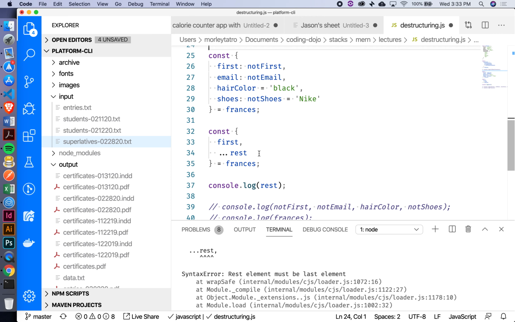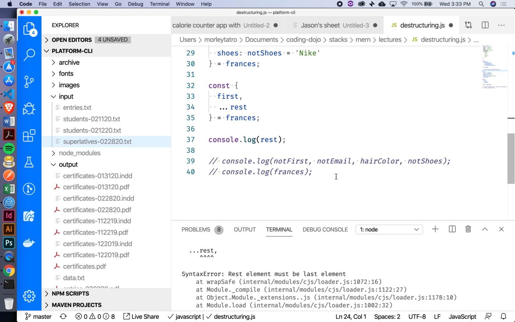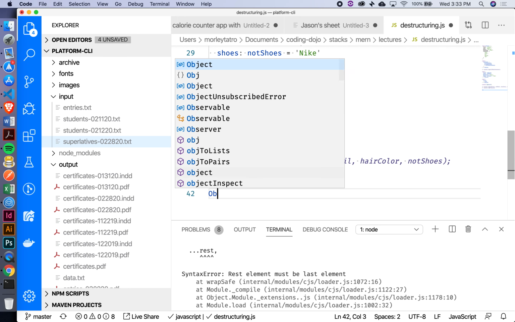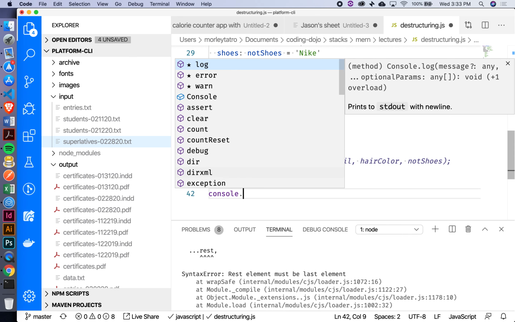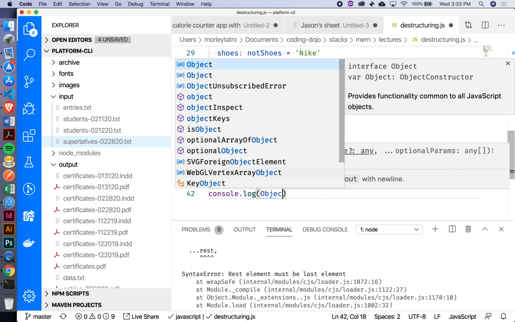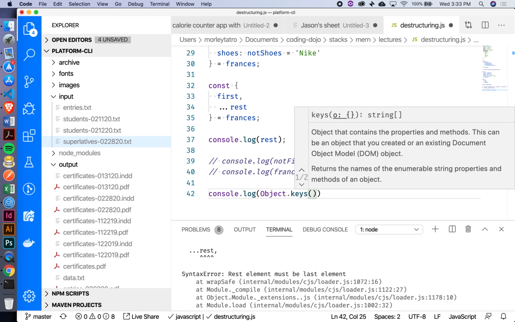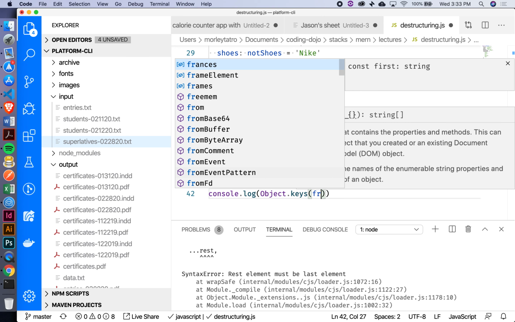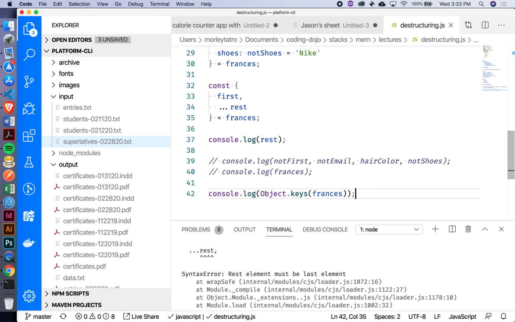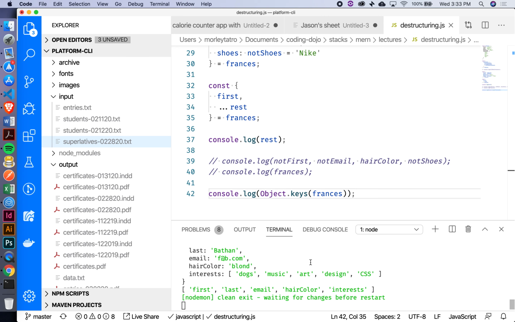Oh, well here's a way that we can see all the keys inside of an object. You can just call this function. So let's console.log Object.keys, and then you can just pass in whatever object you want to see all the keys for. It will create an array out of all the keys. So if I go Francis like that, let's see what we have. See, we've got this array that has first, last, email, hair color, and interests in it. So that's a quick way to get all the keys inside of an object, and it turns them into an array for you.